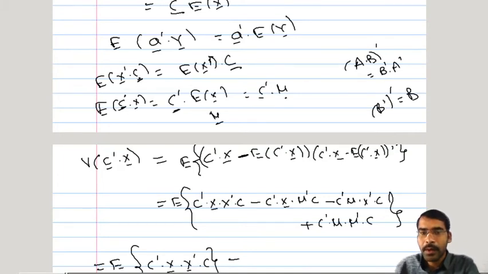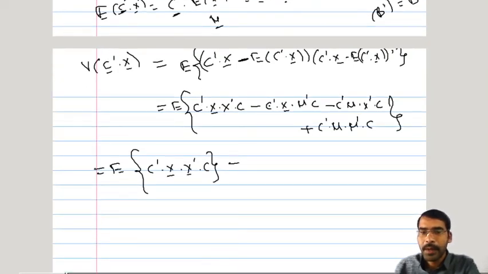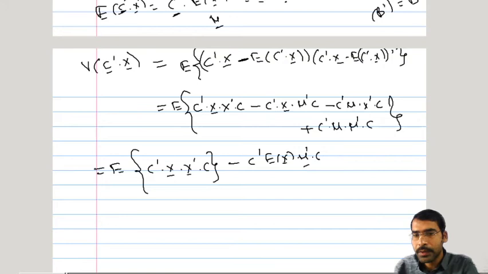That constant will come out on the same side as it is in the expectation. So here this C prime will come out of the expectation. It will be expected value of x bar, mu prime C, mu prime is constant, that will come out, and then C. Here we don't have to change the order. Whatever order is there, we should stick with that particular order. Again here C prime mu expected value of x prime into C plus C prime mu prime C,